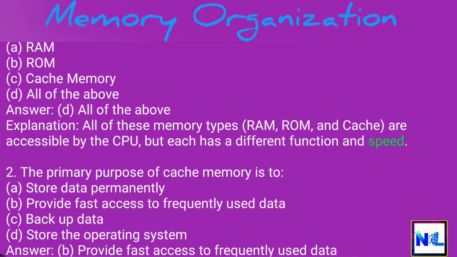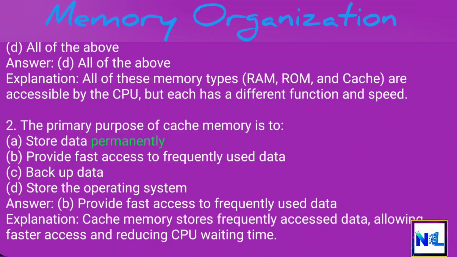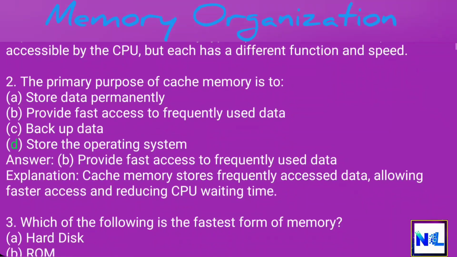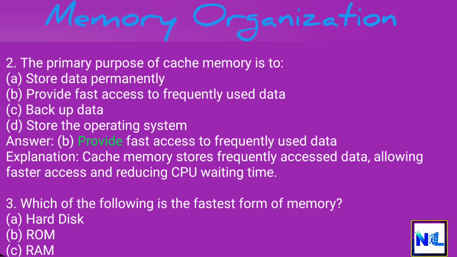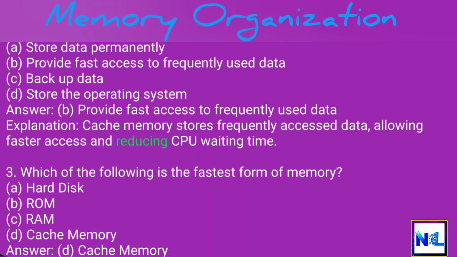function and speed. 2. The primary purpose of cache memory is to A. Store data permanently. B. Provide fast access to frequently used data. C. Backup data. D. Store the operating system. Answer: B. Provide fast access to frequently used data. Explanation: cache memory stores frequently accessed data, allowing faster access and reducing CPU waiting time.